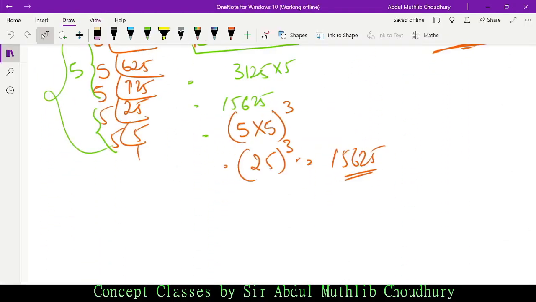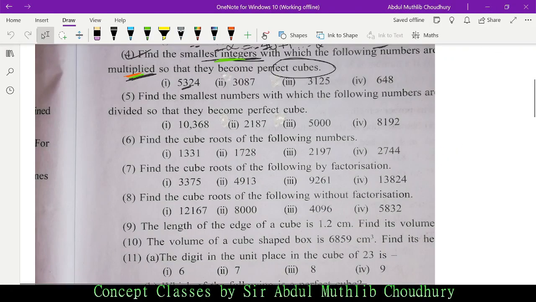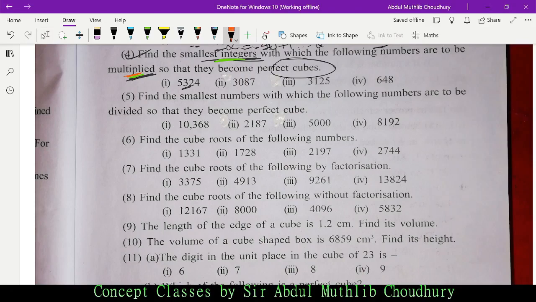Moving on, let us do question number 5. Find the smallest numbers by which the following numbers are to be divided. This is very important: divided. What did we do in question number 4? We multiplied. Here we have to divide so that they become perfect cubes.